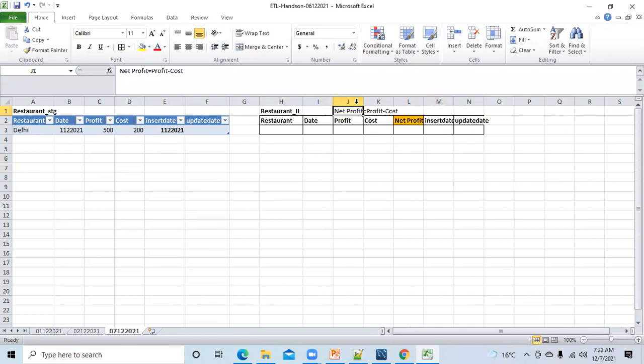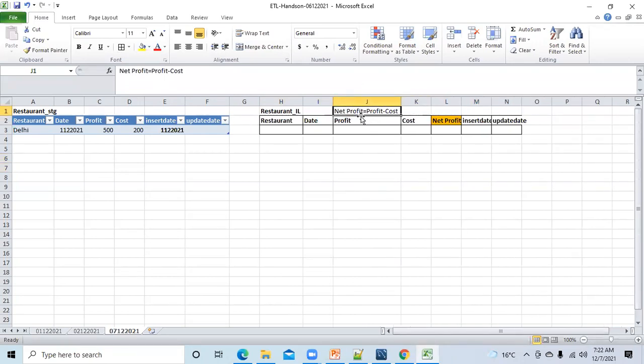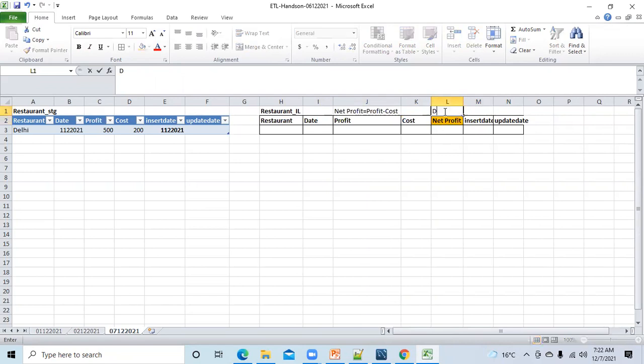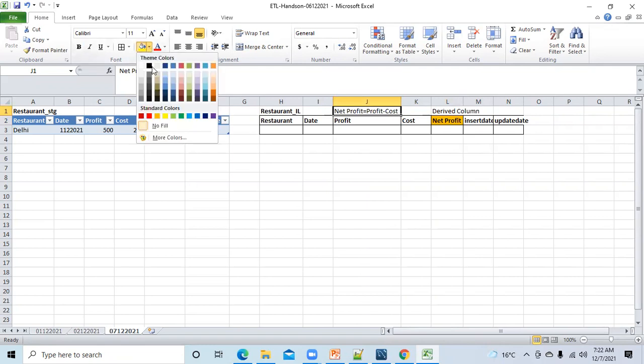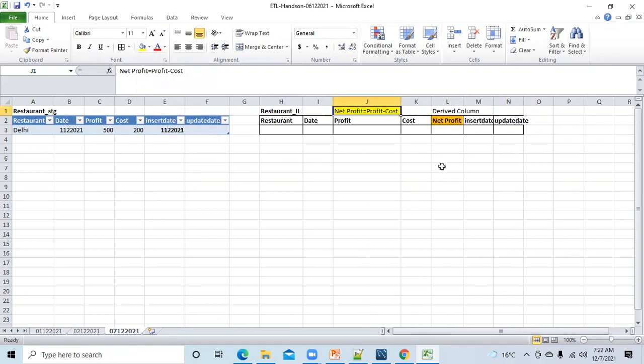Now net profit is the formula which we have to apply to calculate the net profit. This column is also known as a derived column. Why? Because you are deriving this column based on some calculations. Who will give you the formula? Business analyst. Even if you know the formula, you should not apply it. Please make a note: always confirm with the business analyst.